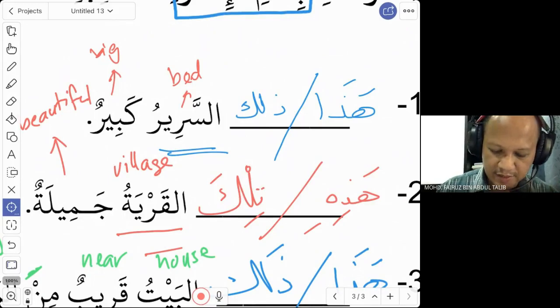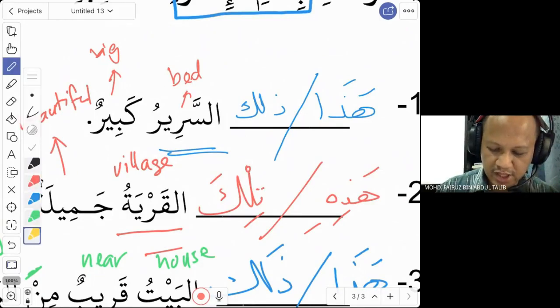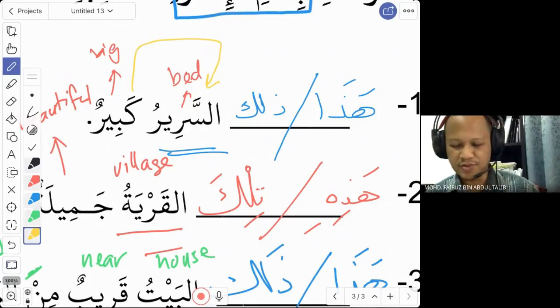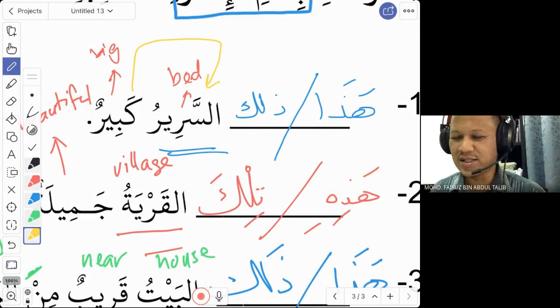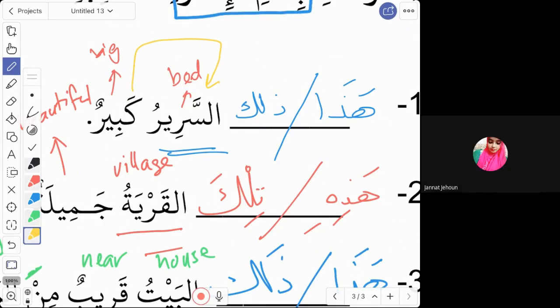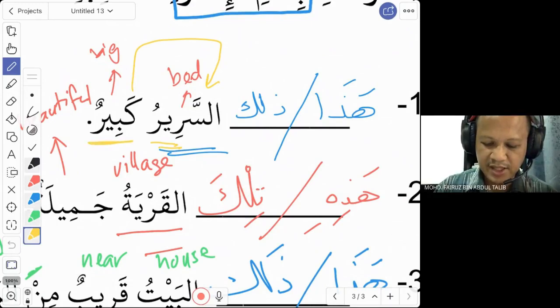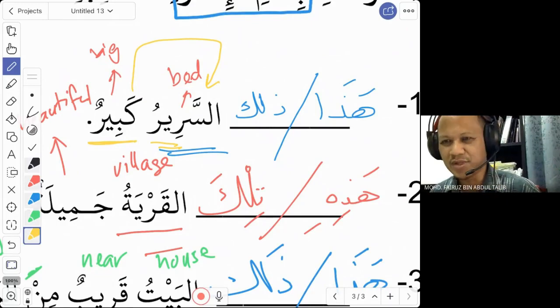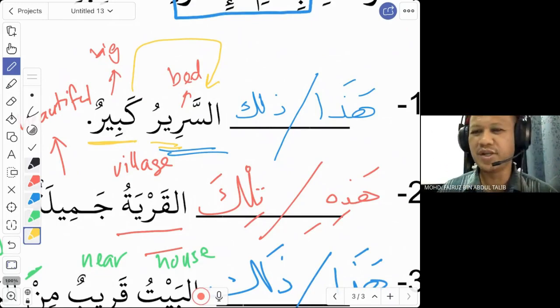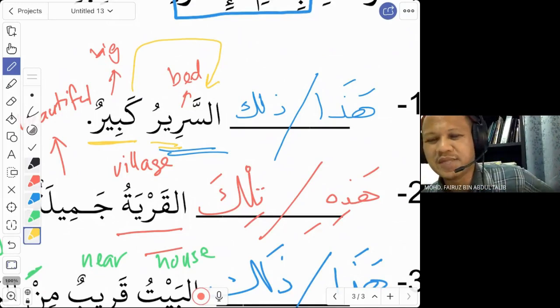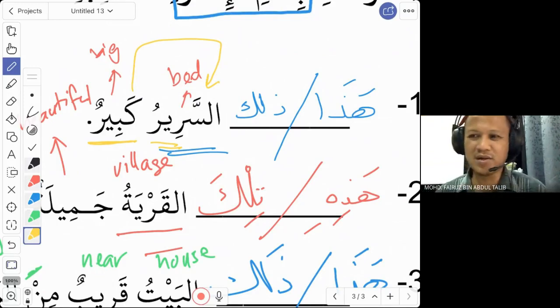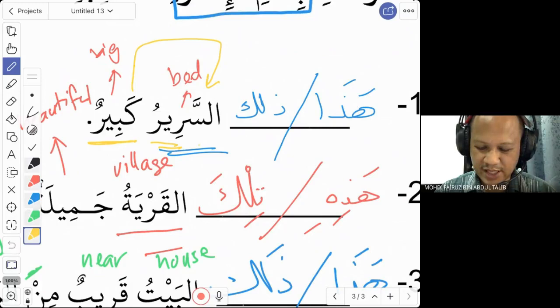Now look at the word sarir. Is it a muzakkar word or a muannas word? We have said that sarir is muzakkar. Good. And the adjective kabir is also a muzakkar word, because you don't have the ta. So in Arabic, the adjective must follow the word that you want to describe in terms of gender, whether it is muzakkar or muannas. When you say sarir, a muzakkar word, and you want to say big sarir, then the word big must be in muzakkar form as well.